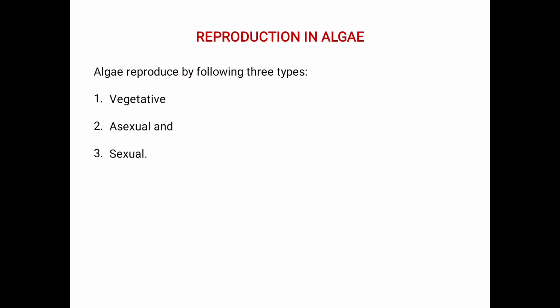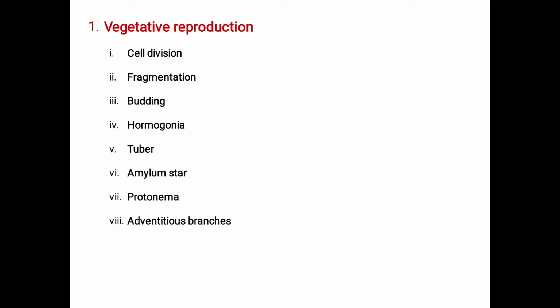Here in the reproduction part, algae are reproduced by the following three types: vegetative, asexual and sexual. These are the three modes where reproduction in algae takes place. The first one is the vegetative form, the second one is the asexual and the third one is the sexual form of reproduction in algae. We will see one by one.